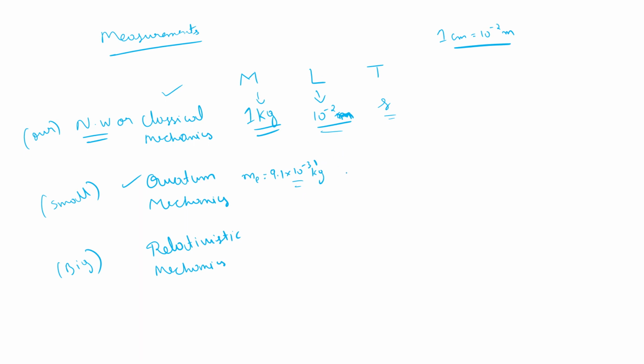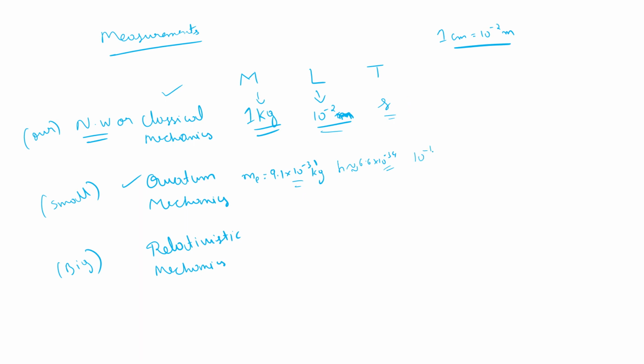Okay, then what is the smallest length? We know it's a quantum length, so we can talk about Planck's length, which is 6.6 into 10 power minus 34. That is one of the smaller lengths we can talk about. It is in joule second, we can do the conversions. So that is one of the tiniest lengths we know, which is of the order 10 power minus 34, just giving you a feel of numbers. That is 0.00, so many zeros.